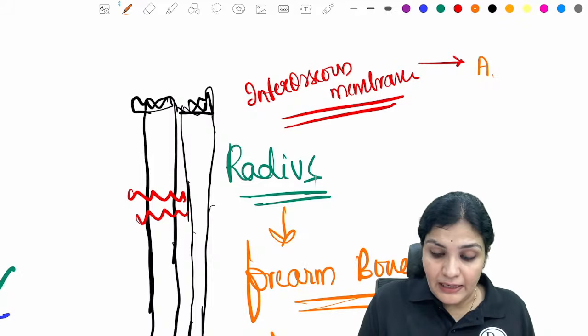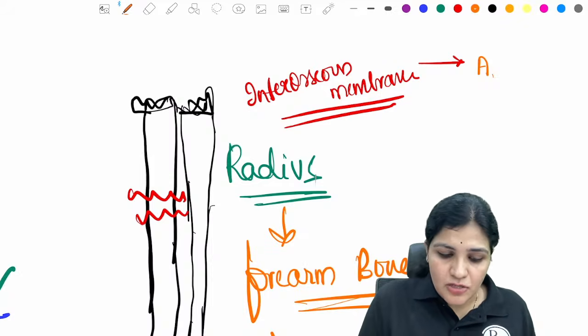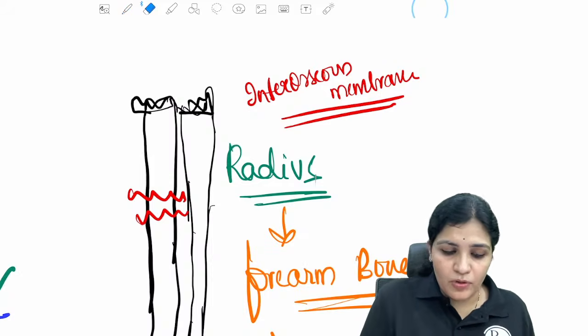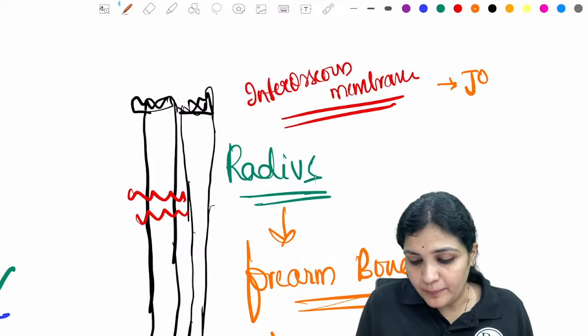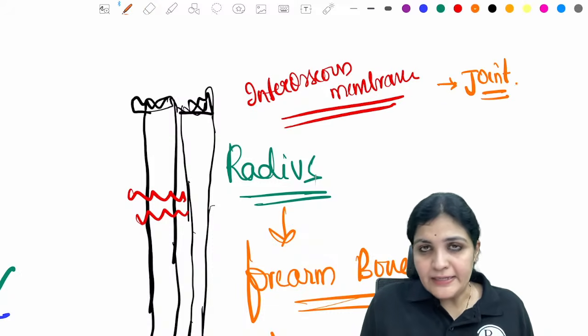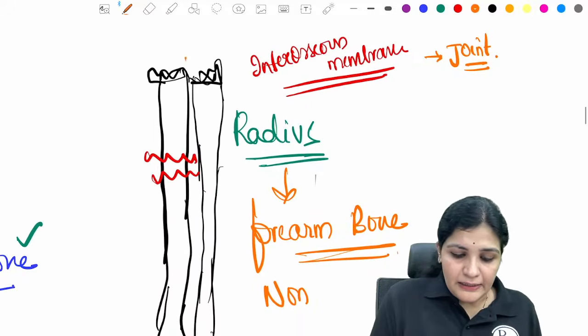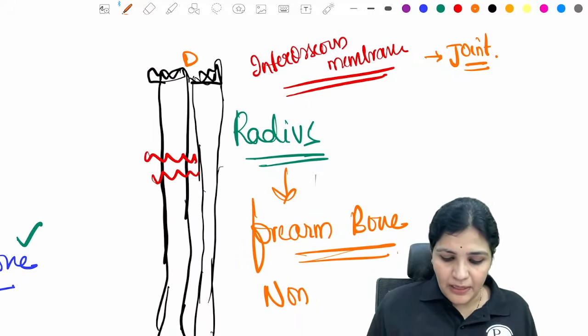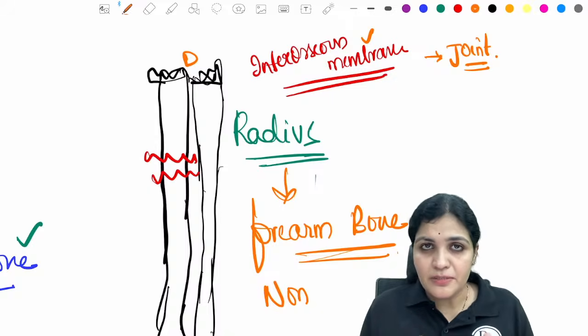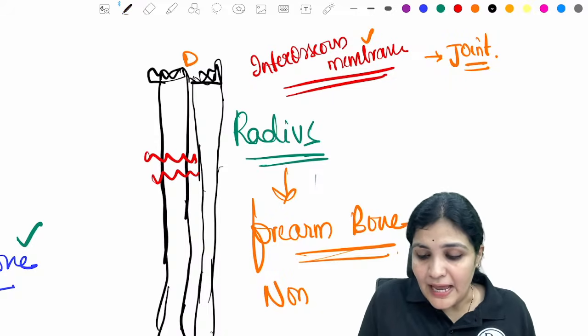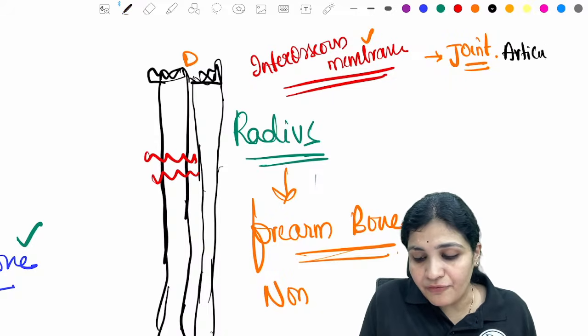Usually we say the forearm bone is a type of joint, because it is connected at the distal and proximal ends, and in between there is an interosseous membrane. So we will treat it as an articular fracture.